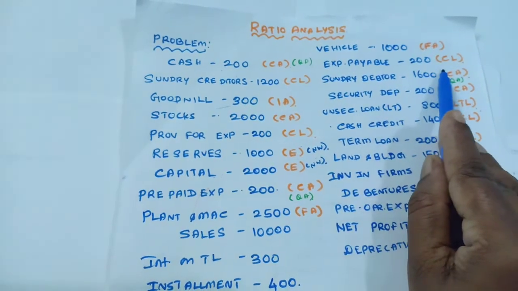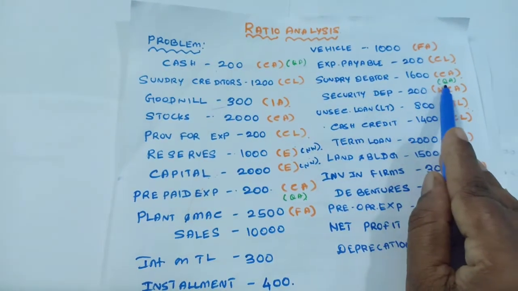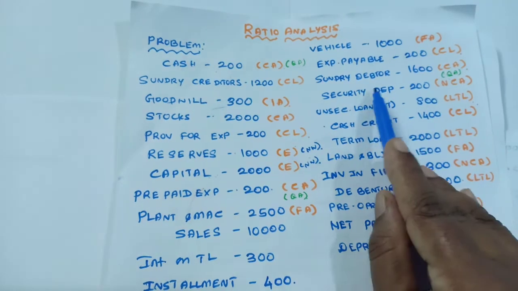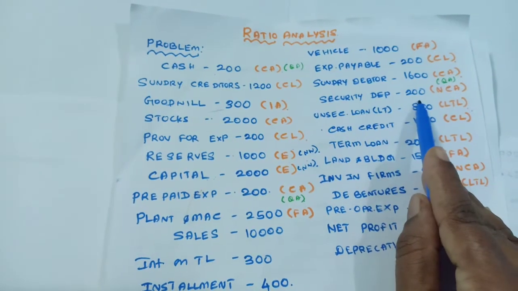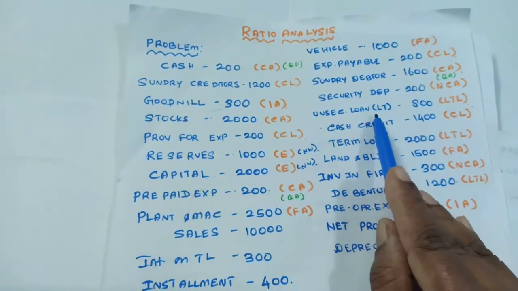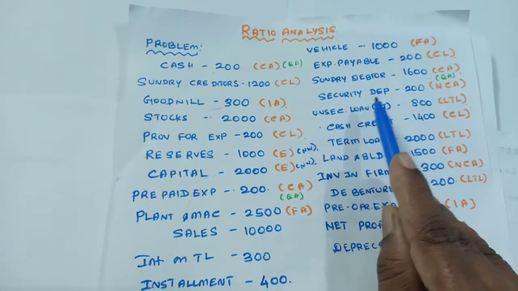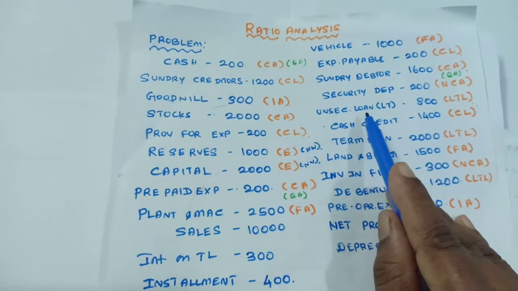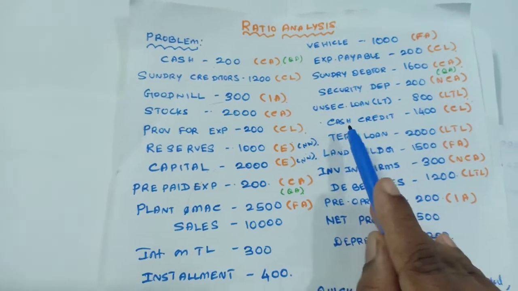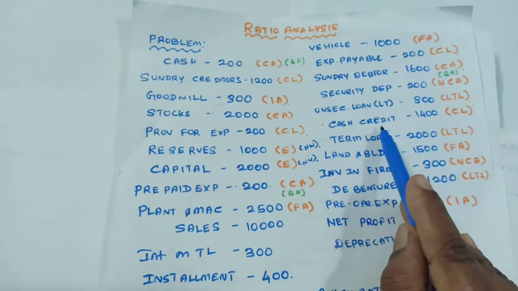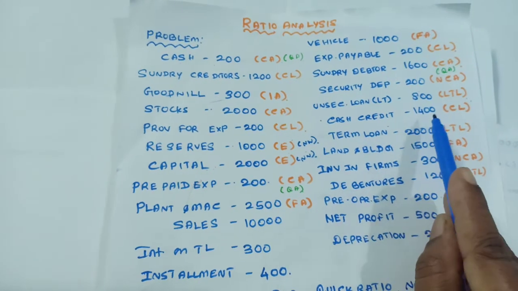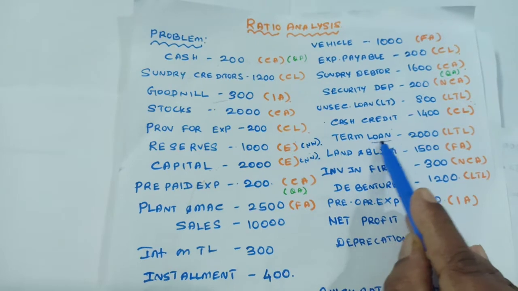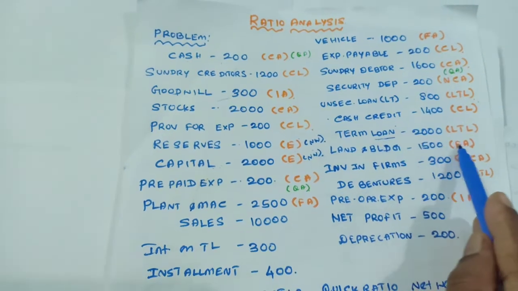Expenses payable is a current liability. Sundry debtor is a current asset, and also a quick asset. Security deposit is a non-current asset. Unsecured loan, whatever kind of loan, unsecured or secured loan from friends, etc., loan comes under long-term liability. Next one, cash credit. Cash credit is for a period of just 12 months, so cash credit comes under current liability. Term loan is a long-term liability.